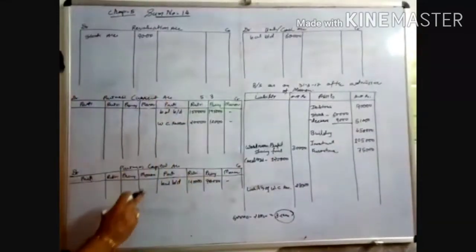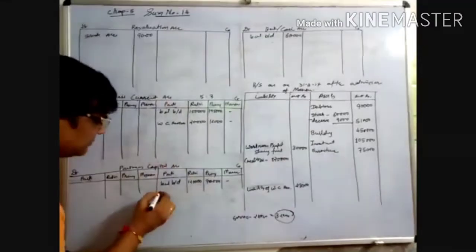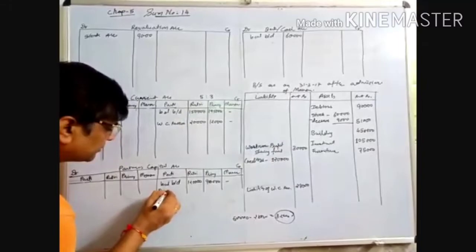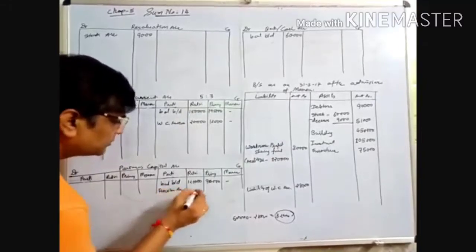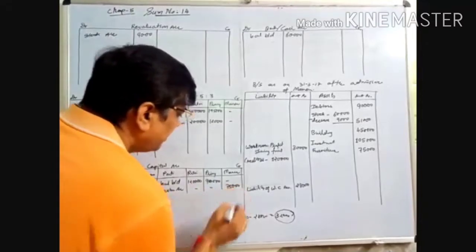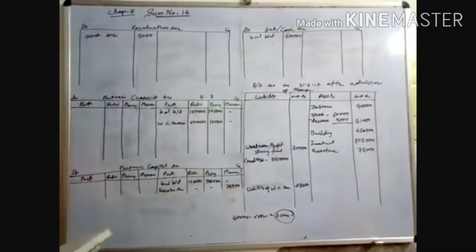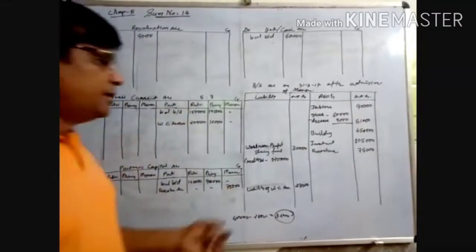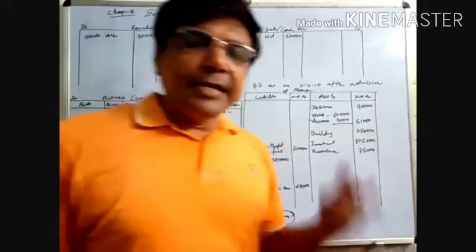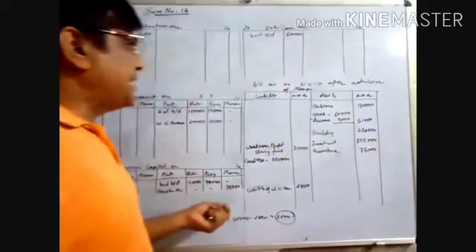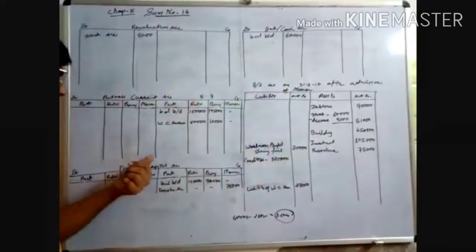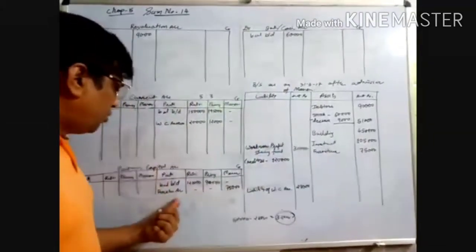So on the capital account credit side, write down furniture account 75,000. The journal entry when Manan brings his personal furniture of 75,000 is furniture account debited to Manan's capital account credited. When furniture comes in, furniture account is debited, so write furniture on the asset side. And on Manan's capital account credit side, write down furniture, opposite name furniture account.